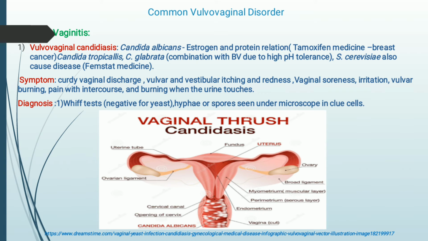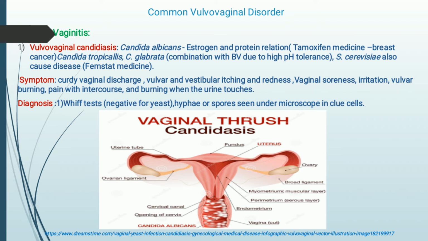Now what happens during vulvovaginal candidiasis? The symptoms are mainly that the vaginal discharge becomes very curdy, vulvar and vestibular itching and redness appear, vaginal soreness, vaginal irritation, vulvar burning. There is a painful sensation of burning. Even during intercourse there is pain, and when urine touches the vagina, there is a burning sensation. It leads to pain in the female. So these are the symptoms of vulvovaginal candidiasis.